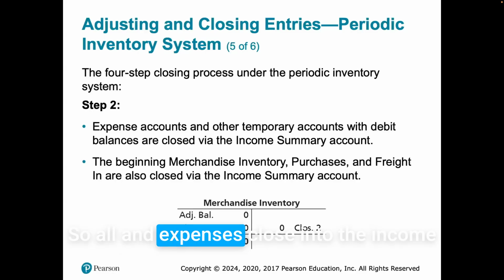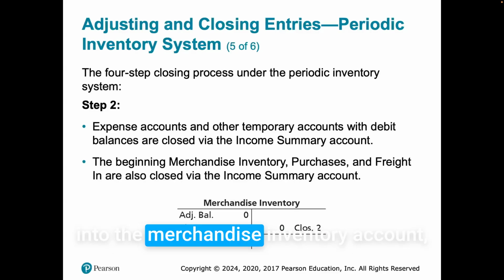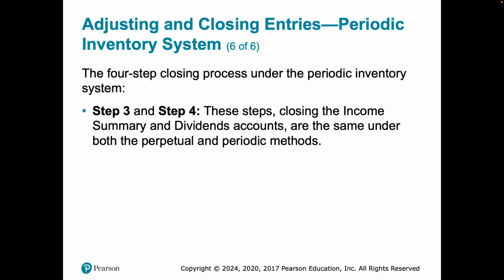So all of the expenses close into the income summary. Merchandise inventory, purchases, and all those accounts are then closed into the merchandise inventory account so we can have our closing balance. And steps three and four, closing the income summary and dividend accounts, are the same under both the perpetual and periodic methods.